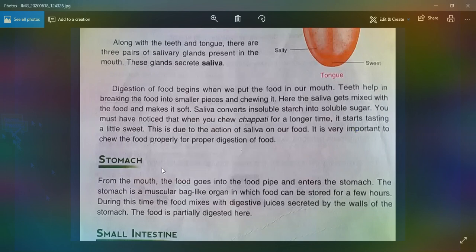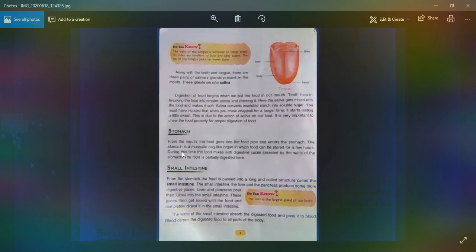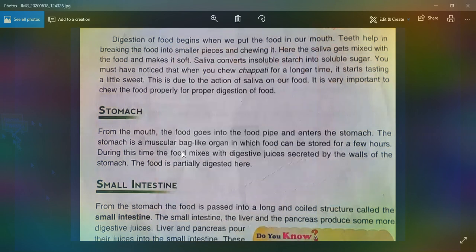Next, stomach. Then what is the stomach? From the mouth, the food goes into the food pipe and enters the stomach. The food pipe helps the food swallowed into the stomach, and the tongue helps push the food through the food pipe into the stomach.